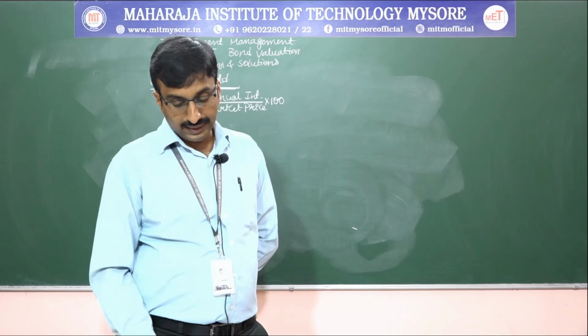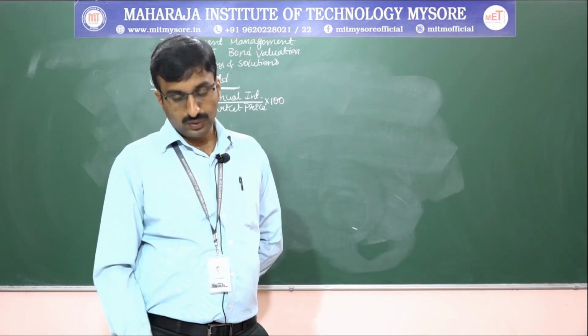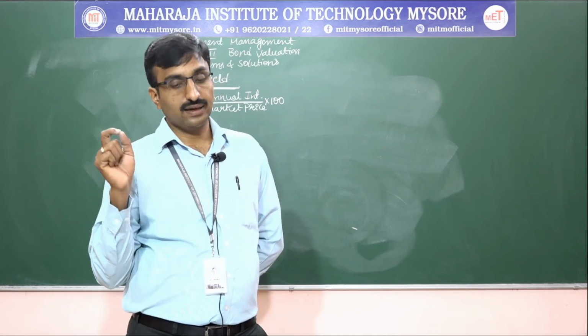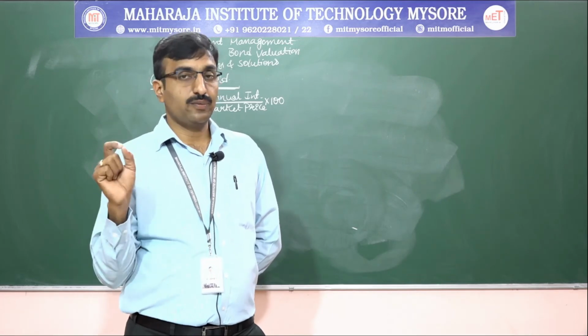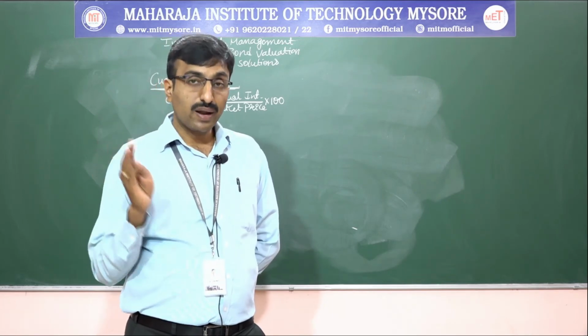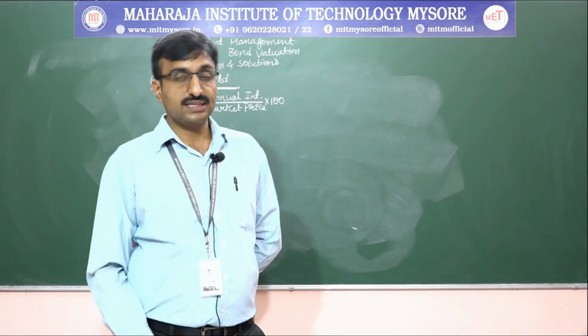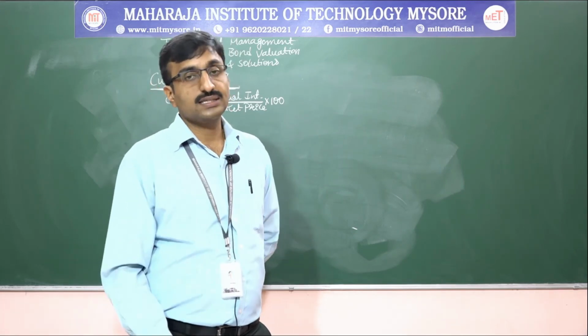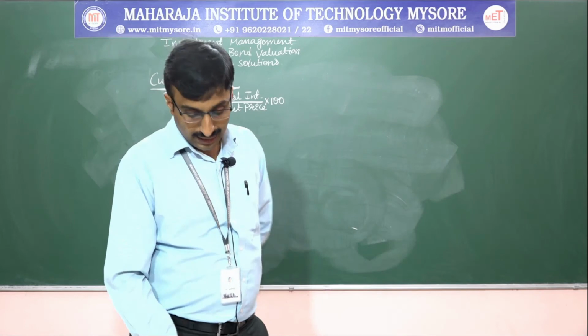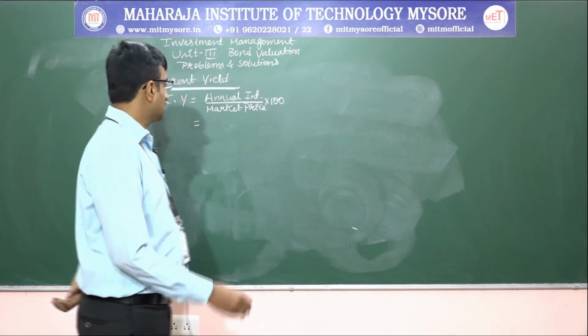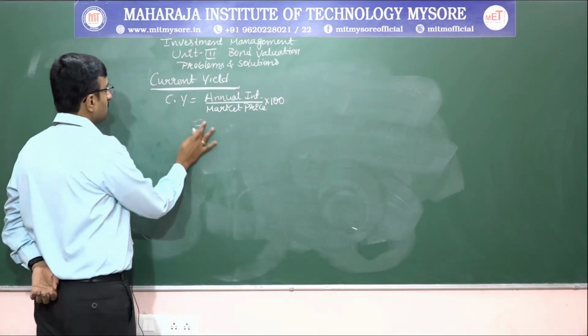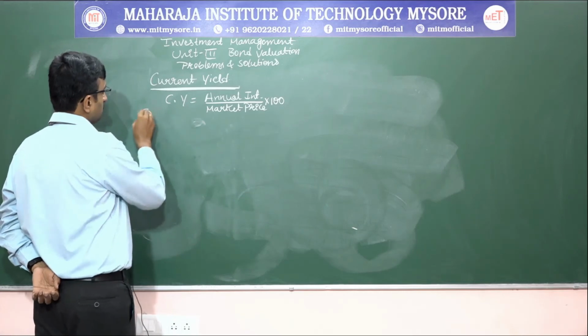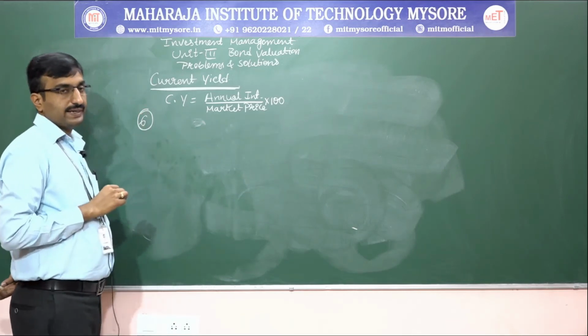Find the yield. The coupon payment is 8% for a 100 rupees bond, and the market price is the same as the bond price, that is also 100 rupees. If that is the case, what could be the current yield?